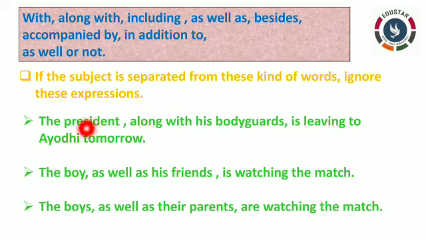See the example. The president along with his bodyguards is leaving for India tomorrow. So for the president only you have to add the verb. See here, the boy as well as his friends is watching the match. So for the boy only you have to add the verb. See, same sentence but a little bit different from the above one. The boys as well as their parents are watching the film. Why have I used are here? Because the subject is plural, that's why I have used are here. Okay, so this is a separate rule. Now let's move on to the next one.